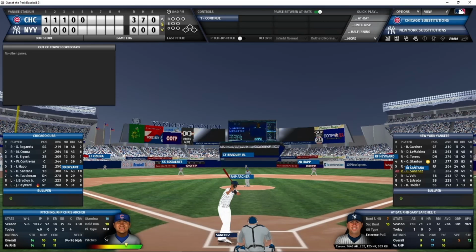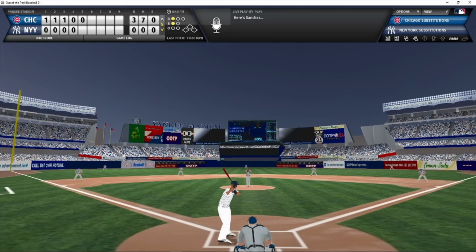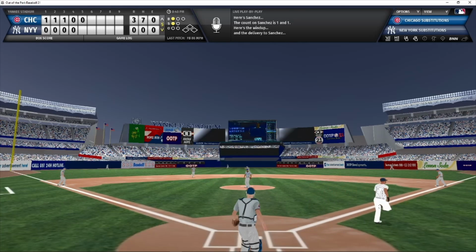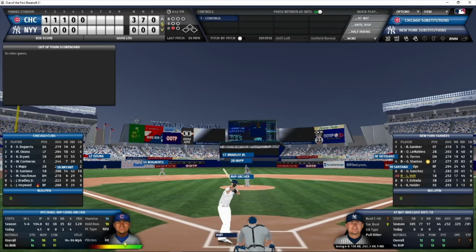Sanchez will lead off for the Yankees. He's going to face Archer in the bottom of the fifth inning. 1-1 count. Archer with the pitch. Popped up left center. The outfielders are chasing. And Ozuna makes the play for out number 1. A few steps shy of the warning track out there in left center field.